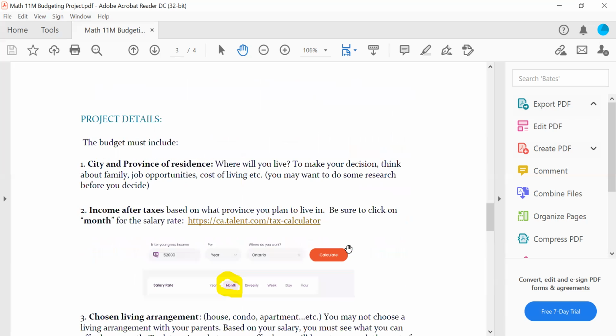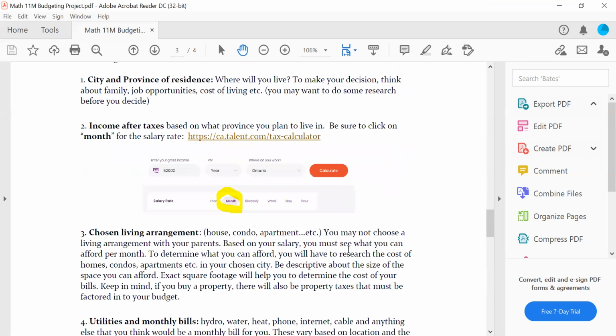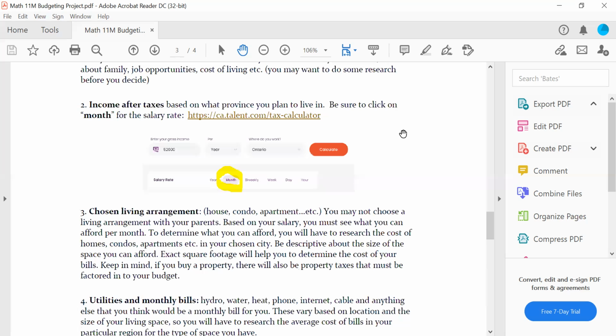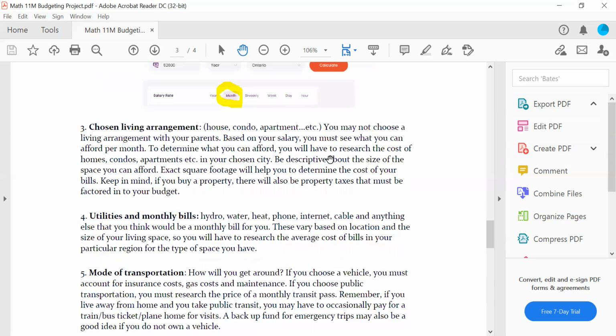So this is the rundown. You're going to use these different websites I've given you. You're going to start a Google Slides, Google Doc, or PowerPoint. Number one, literally the first slide is where you're going to live. Number two, screenshot how much money you have to work with every month after taxes. Slide number three, find a place to live. Literally do these one at a time and work through this project. What questions do we have?